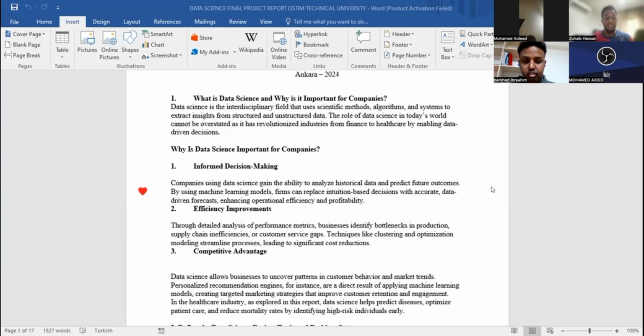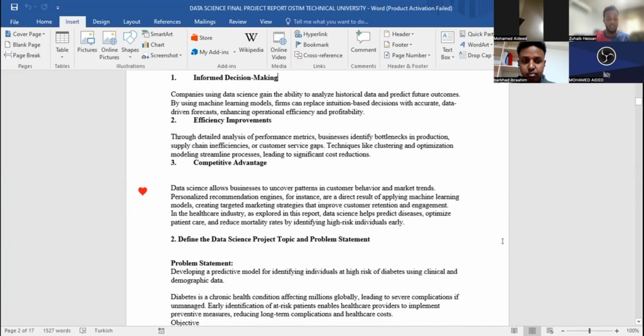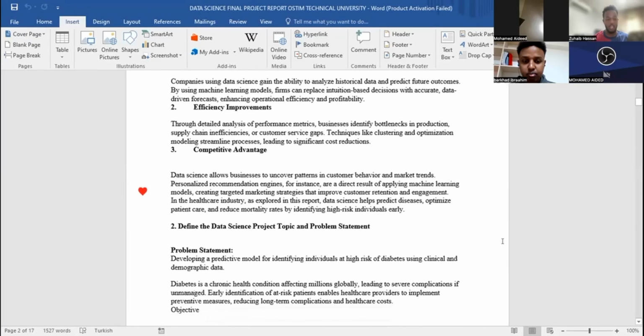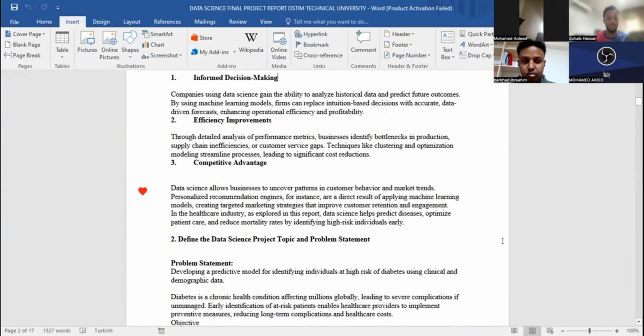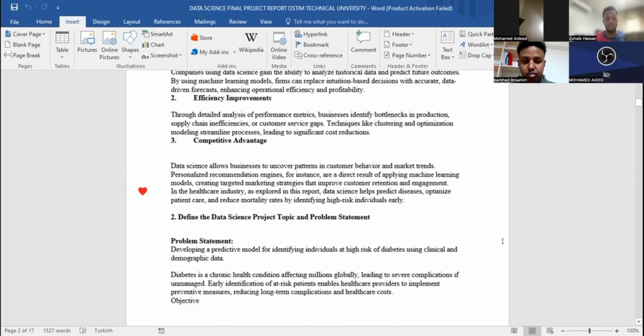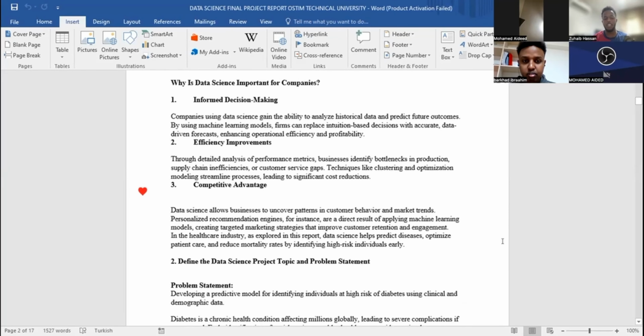Why is data science important for companies? Because companies today rely on data science to improve their operations and make informed decisions. Let me give the reasons. Informed decision making instead of relying on guesses: businesses can use machine learning models to analyze the data and predict future outcomes. This helps companies to improve efficiency and profitability.